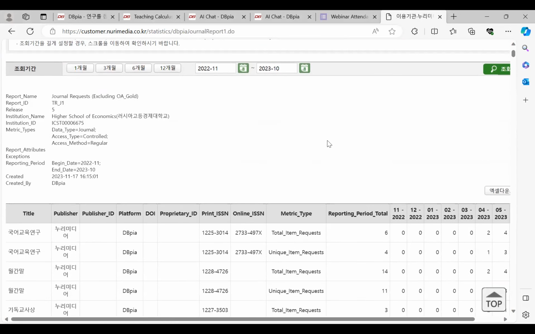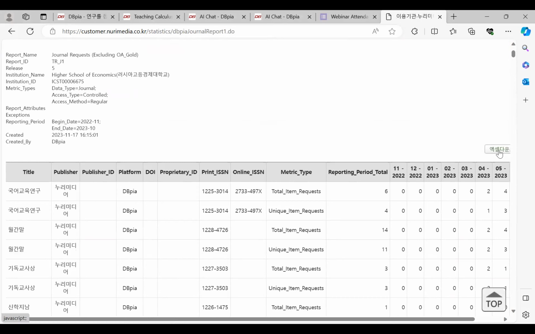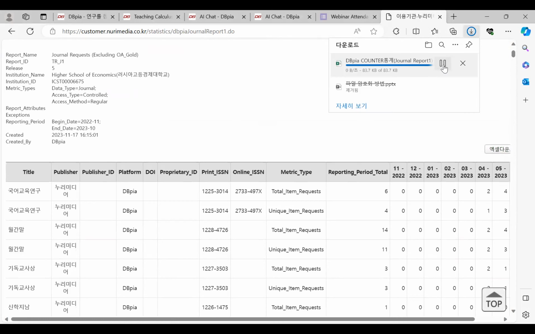If you scroll down, there is an Excel download in Korean, and if you click it, you can get COUNTER statistics here. And let's see it together. So like this.